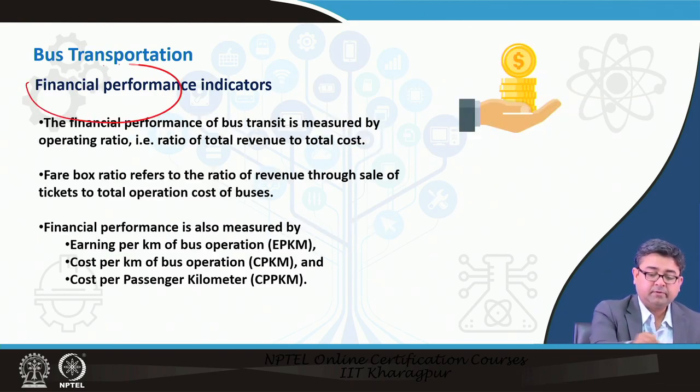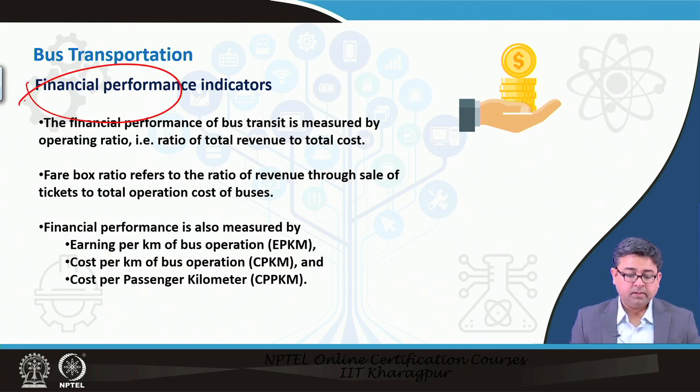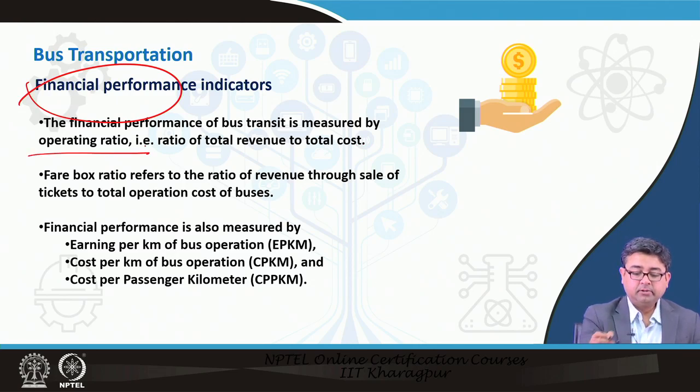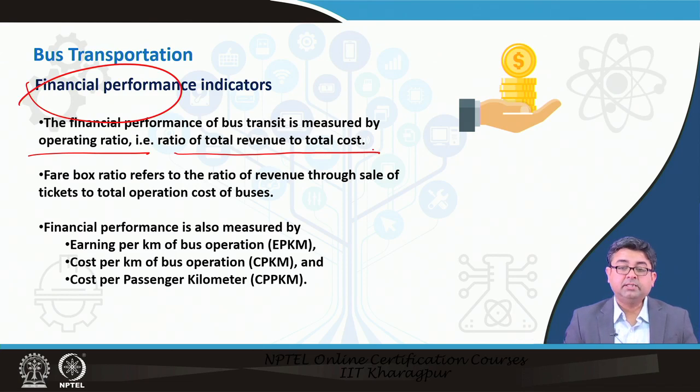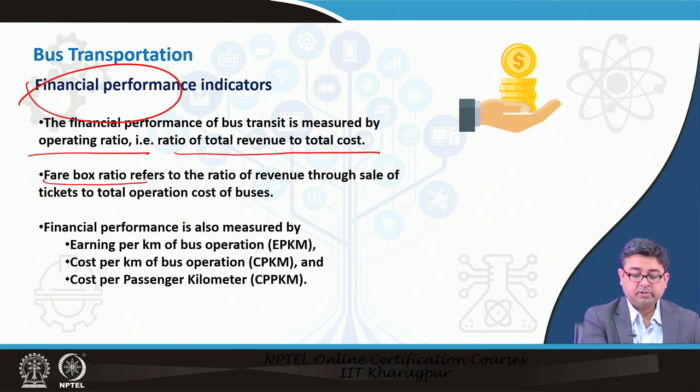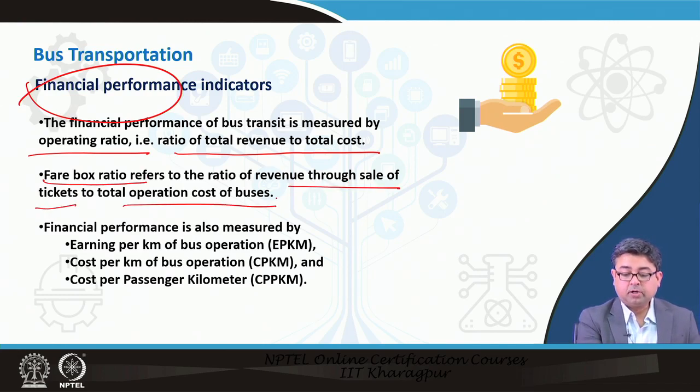Moving on to financial performance indicators, you would see that the first performance indicator is operating ratio, which is the ratio of total revenue to total cost. That is easy to understand, how much you have collected as fare revenue versus how much cost is incurred to run the service. The next is fare box ratio, which is the ratio of revenues through sale of tickets to total operating cost of buses.